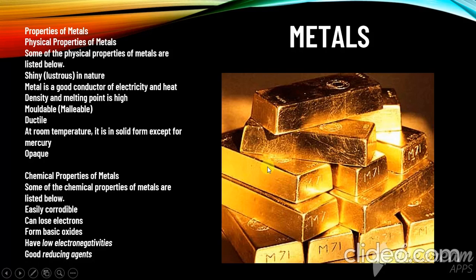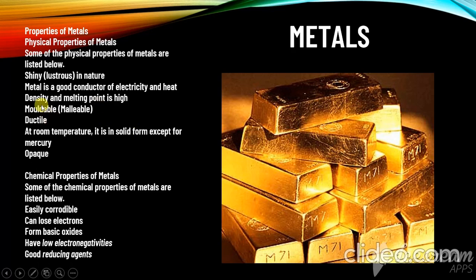The melting point is high means that if you try to burn or melt this gold, it will not melt at room temperature or at any home appliance temperature, because it has a high melting point. Like this gold has 3140 Fahrenheit, and many others like silver and copper also have high melting points.